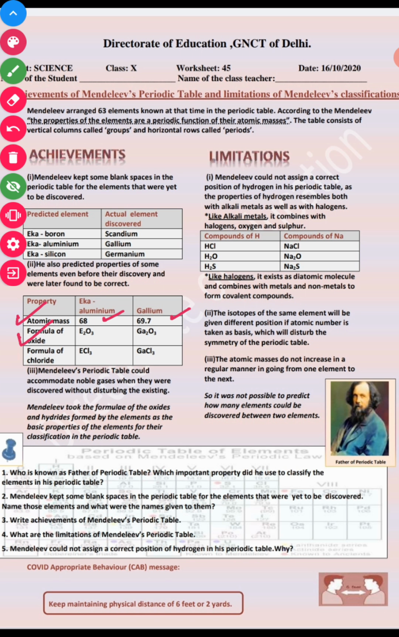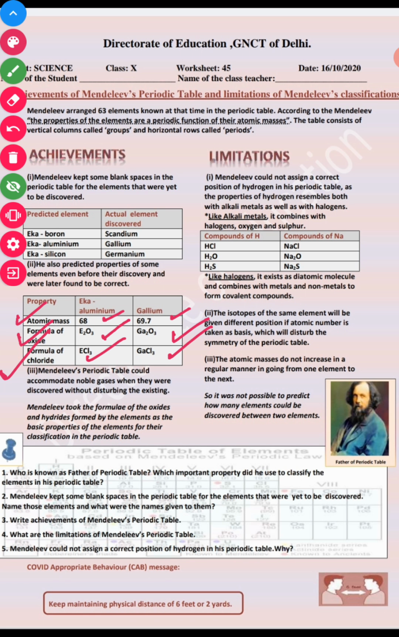He gave the formula of oxide E2O3, and in the case of gallium it's Ga2O3. Formula of chloride, ECl3, and gallium, GaCl3.